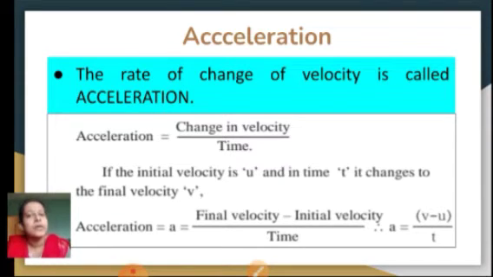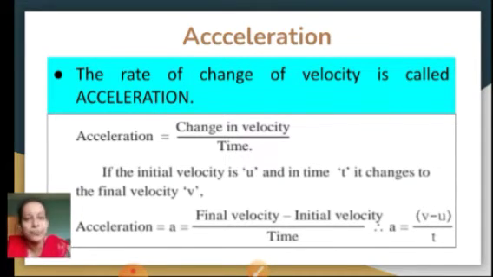Now I have talked about two different terms, initial velocity and final velocity. Change in the velocity can be determined by finding the final velocity and taking out the initial velocity.